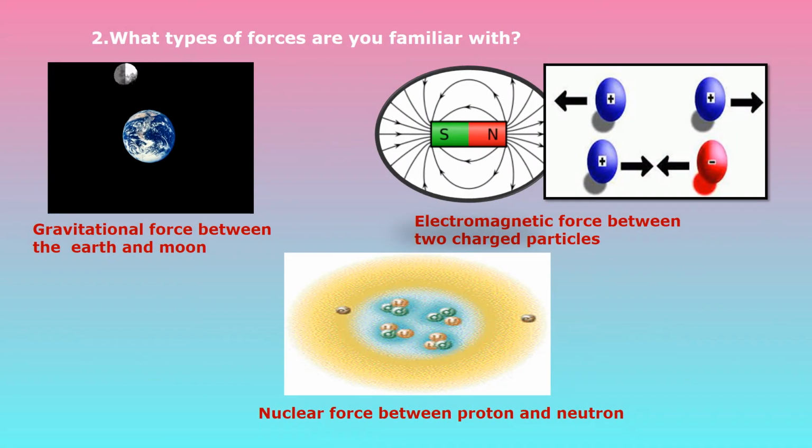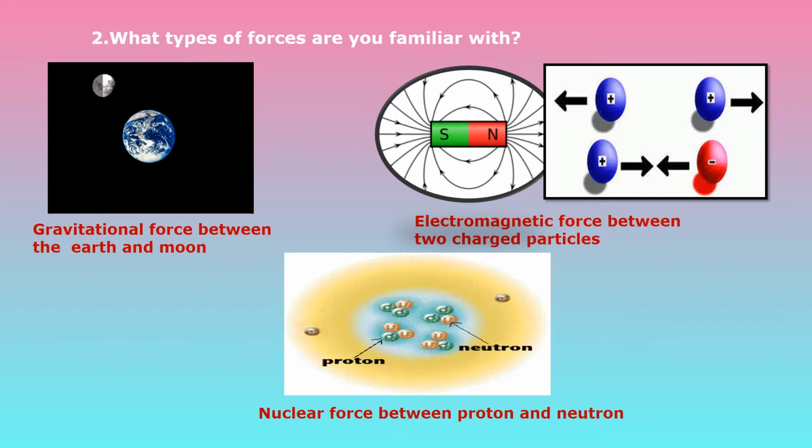Now, second question, children. What types of forces are you familiar with? So, children, in the previous standard, we have studied many types of forces. For example, the gravitational force between the earth and the moon. Then electromagnetic force between two charged particles. Then nuclear force between proton and neutron.